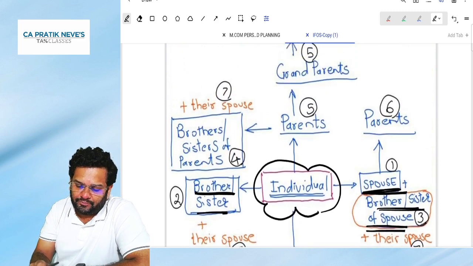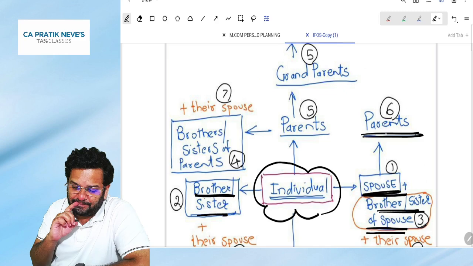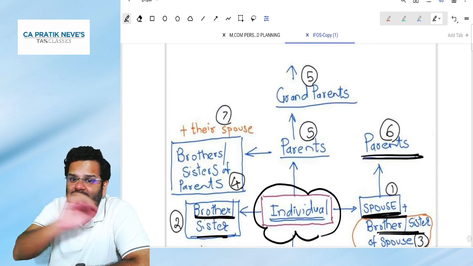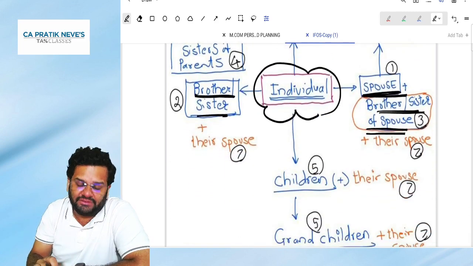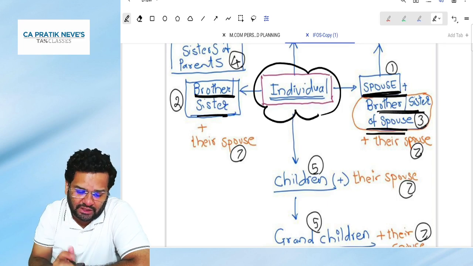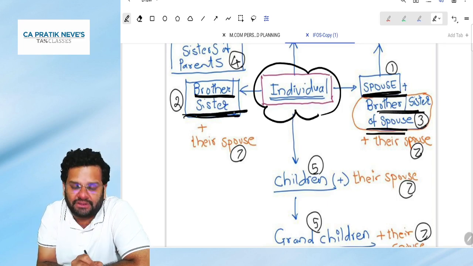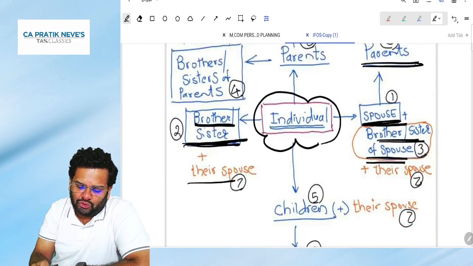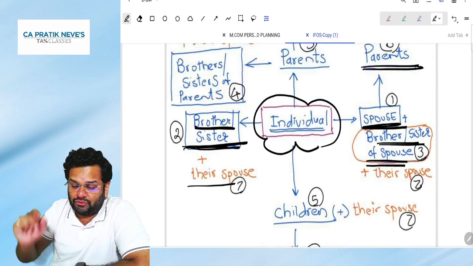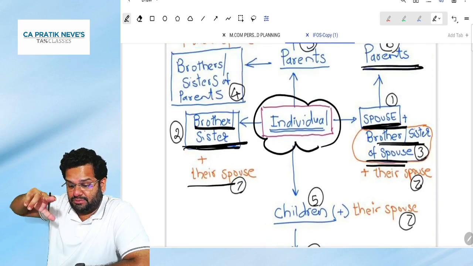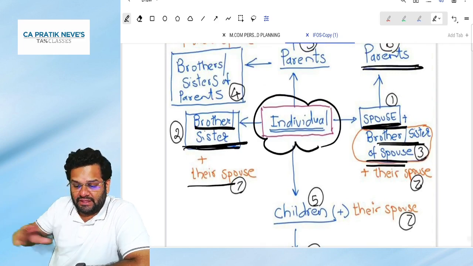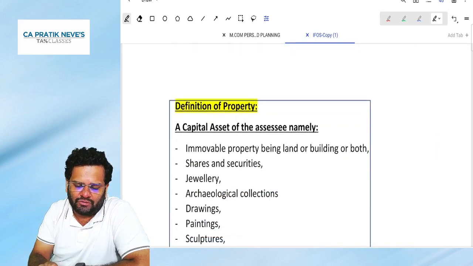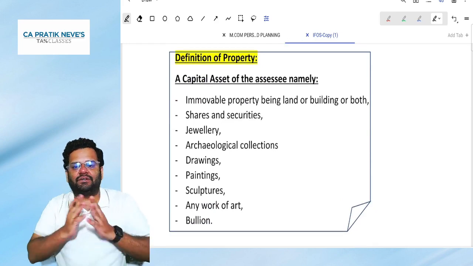The sixth point is lineal ascendants and descendants of spouse. The seventh point is every such person's spouse, meaning to say the spouse of brother or sister, the spouse of children, and so on. So every one of these forms part of the definition of relative.